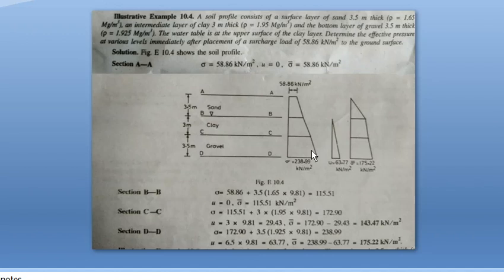Okay, this is the procedure of calculating effective stress. This is very simple, but when you read the question, you feel it is very difficult. You can score full marks by doing it like this. You take each layer and find the total stress, effective stress and pore water pressure, draw a figure like this, and mark each parameter and each value. This is known as the effective stress principle.